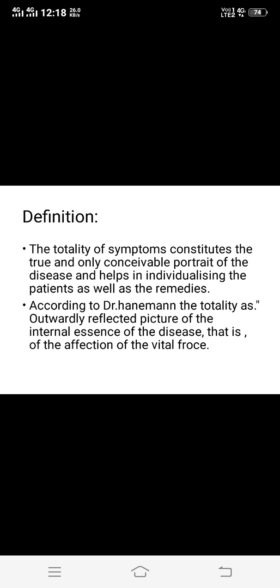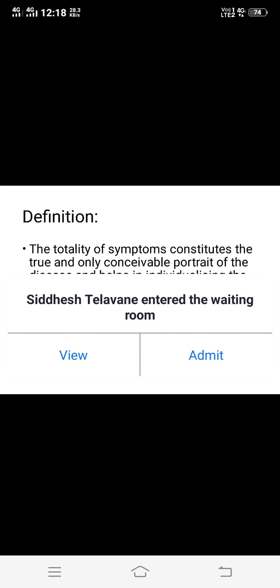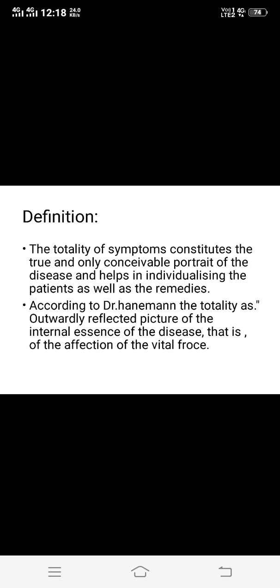It is explained by Dr. Hahnemann in aphorism number 7. While explaining the totality of symptoms, Dr. Hahnemann explained it in different aphorisms, though it is mainly explained in aphorism number 7. Along with this, it is also explained in the footnote under aphorism number 7.